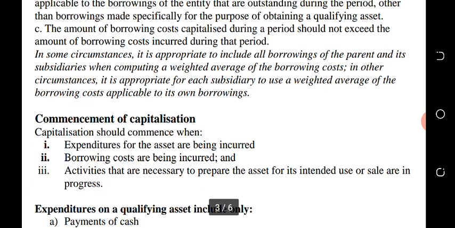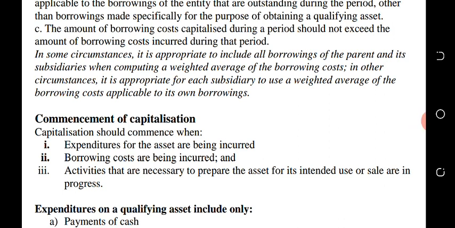See, the amount of borrowing costs capitalized during a period should not exceed the amount of borrowing costs incurred during that period. How much you capitalize on borrowing costs on no account will it exceed the amount incurred on that qualifying asset. In no circumstances will the amount you capitalize on borrowing costs be higher than the expenditure on that borrowing cost.